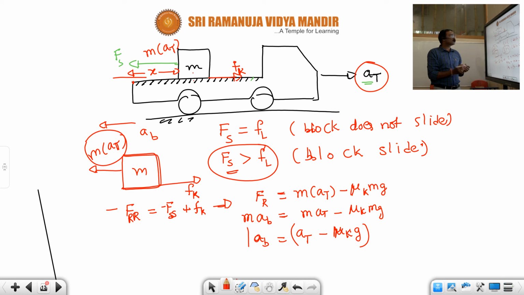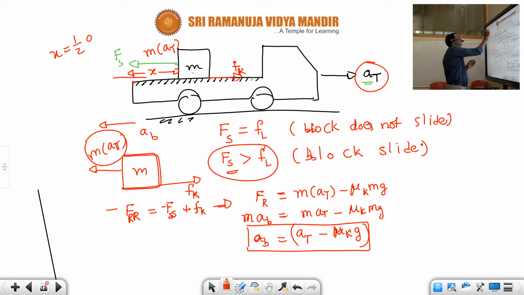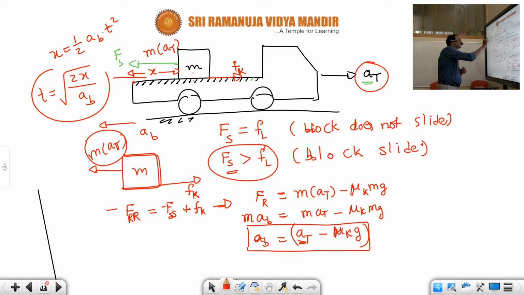How much time will it take for the block to leave the truck surface? They will ask for time. So using this concept, you can take x is equal to half into acceleration of the block B into t square. Then you can get the time: t is equal to root under 2x by acceleration of the block. This is the acceleration of the block, acceleration of the truck minus mu k into g. This is the time taken by the block to leave the truck surface under the situation.